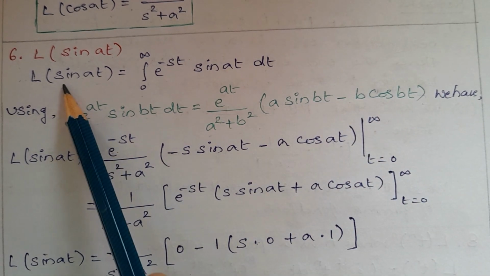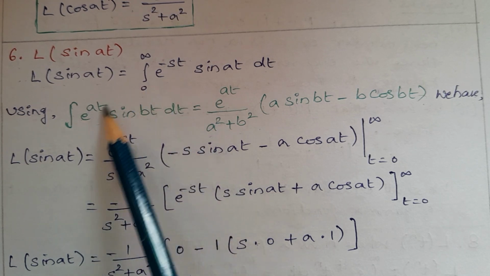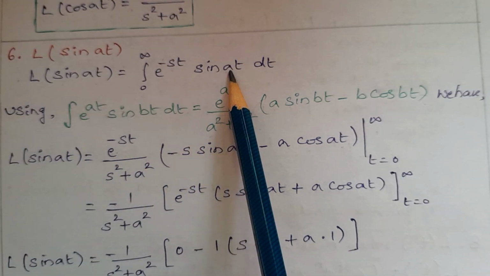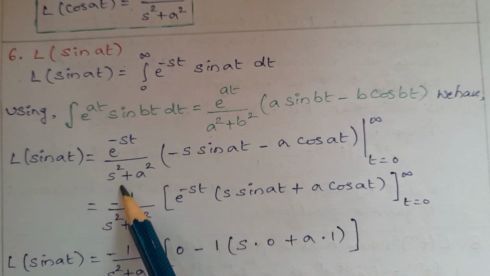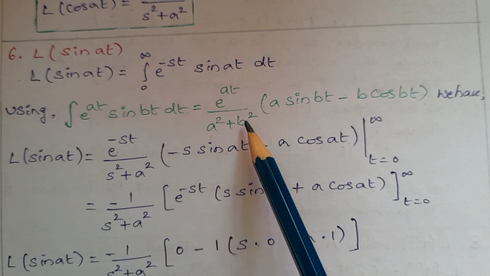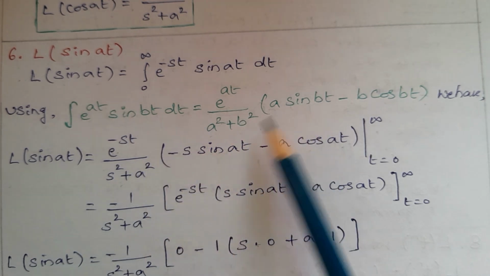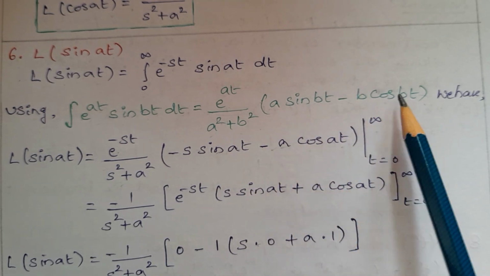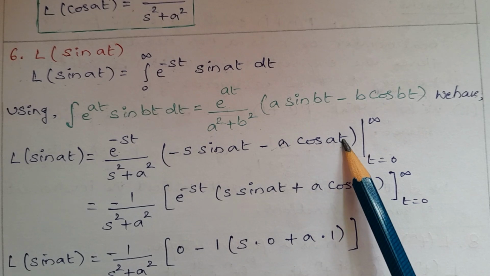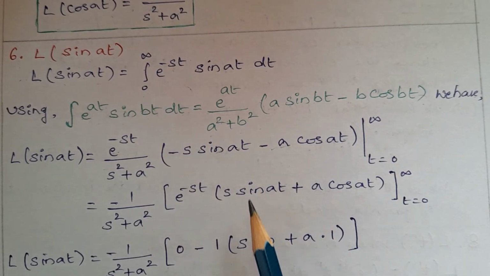We have Laplace transform of sin at equal to, so wherever a is there, put minus s, b is nothing but a. E power of minus st divided by minus s whole square is s square, and b is a. So a square, minus s sin at minus b is a cos at. So limit is 0 to infinity.